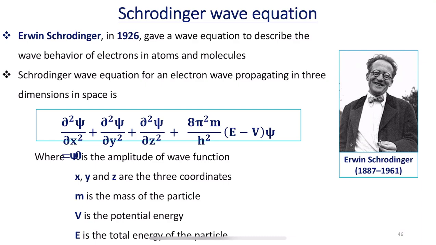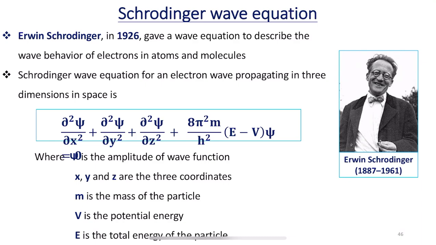We all know that moving electrons behave both as particles and as waves. We have already understood this by studying de Broglie's wave hypothesis, the dual nature of electrons.